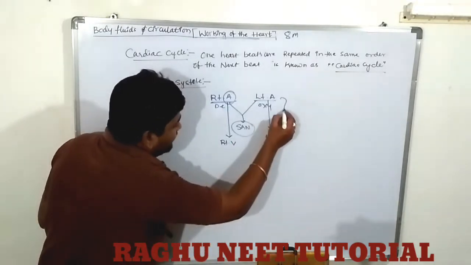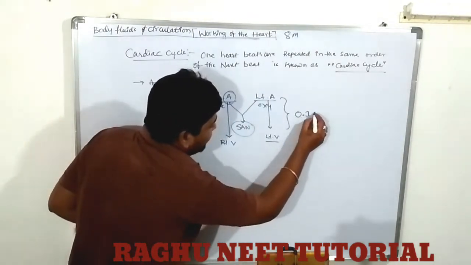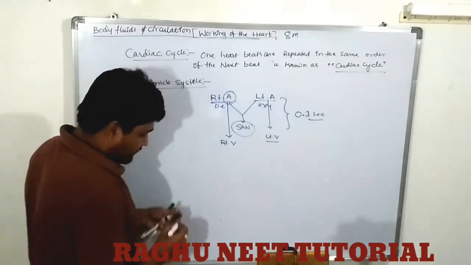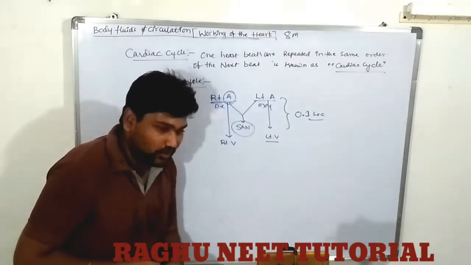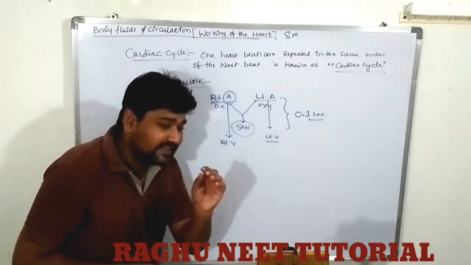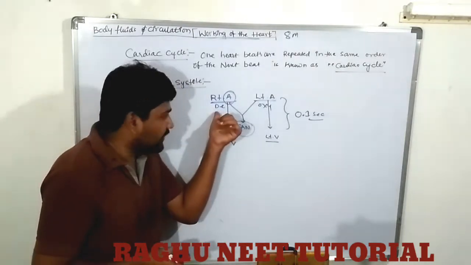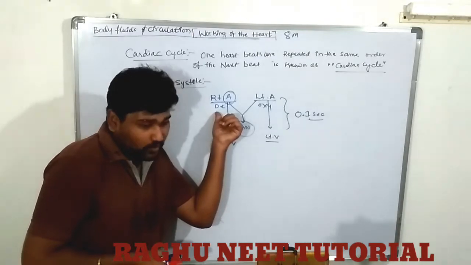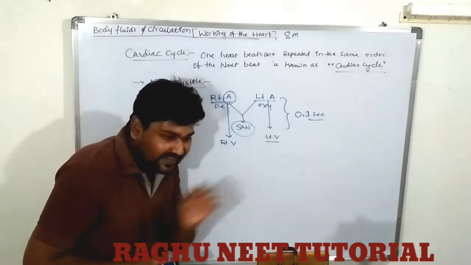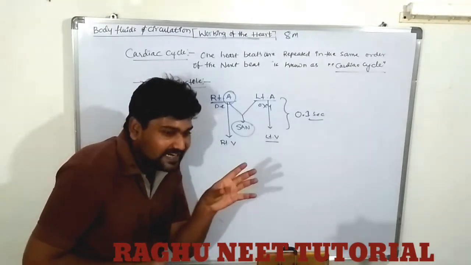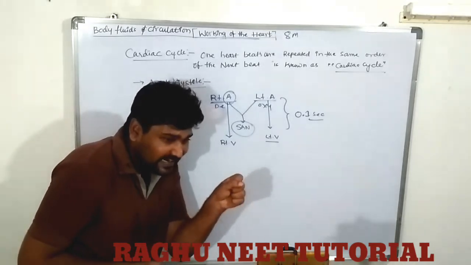This complete rhythmic movement completes within less than 1 second, nothing but 0.1 second. What are they? First one, the auricle systole. The contraction of the atria is known as auricle systole. The contraction is controlled by the nodal tissues, known as the SAN node and AVN node. The SAN node is located below the right atrium region. When it generates the impulse, the two auricles contract simultaneously.